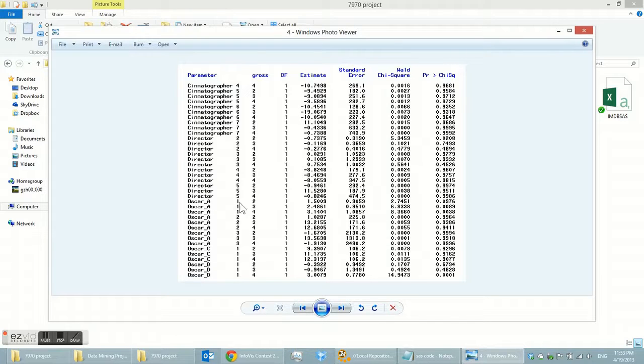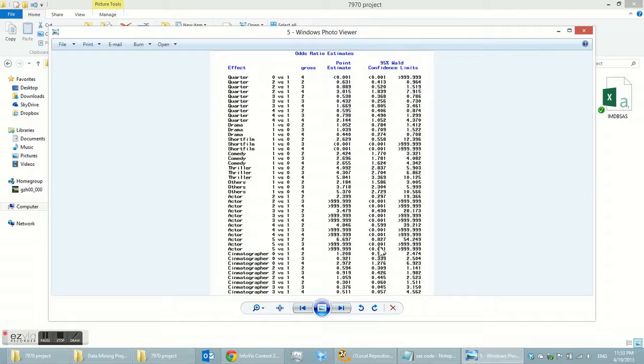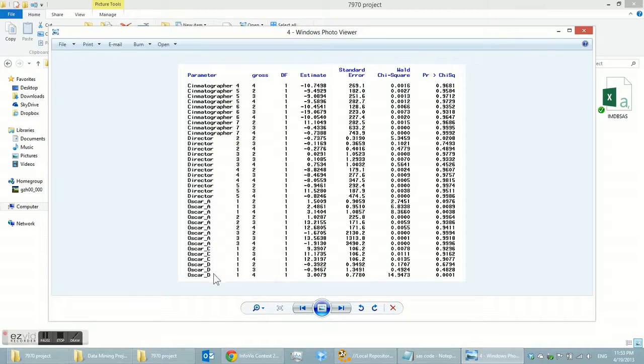Actors who won Oscar awards do have some effect on the box office, and especially for director. The gross 1, 2, 3, 4 means I just categorized the gross, where highest gross means maybe the box office more than $3 or $4 million.